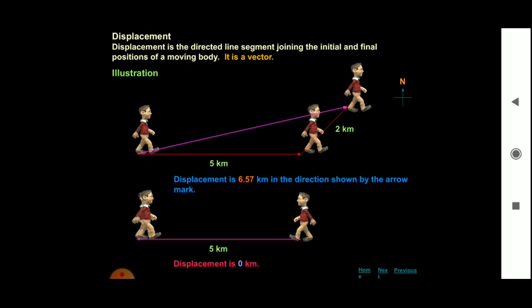So we can write the displacement here as AB minus BA. Initially he is moving from A to B. Again he is coming back to his initial position, that is B to A. So B to A we take as negative, and A to B is positive. So 5 kilometers minus 5 kilometers, so the total displacement becomes 0 kilometers.